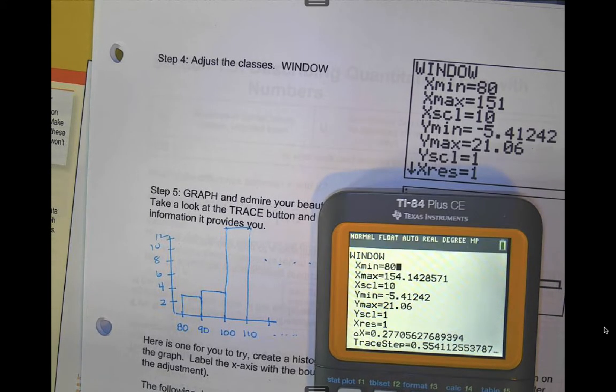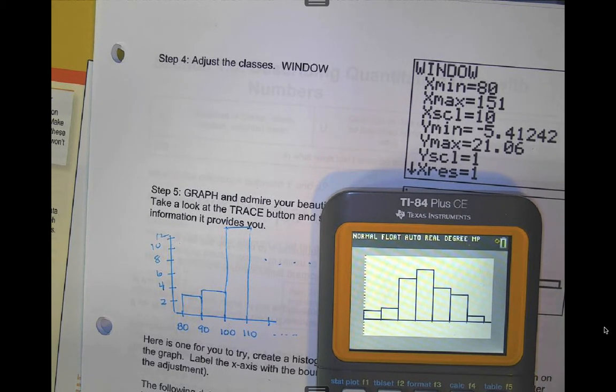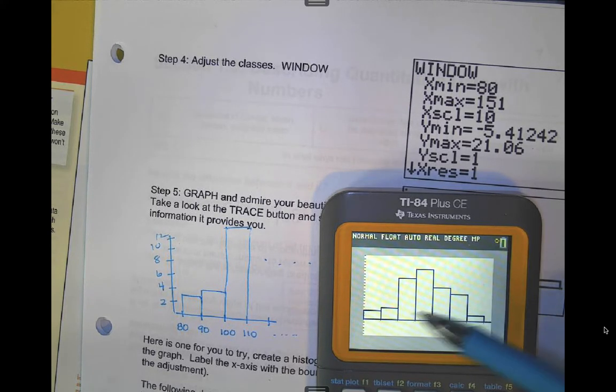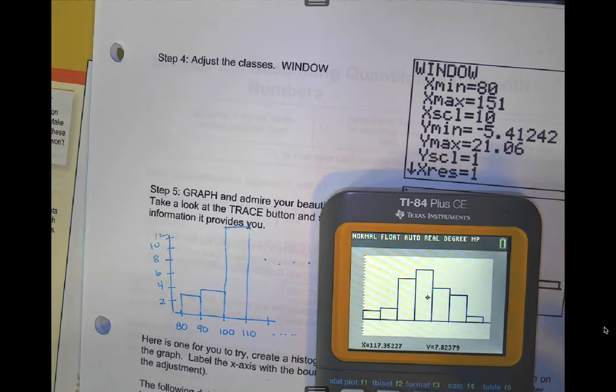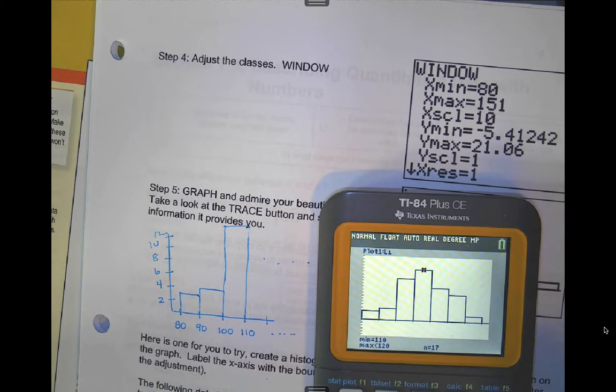Oh, I didn't change that again. So you want to just make sure that you round that. You use the calculator's guidance. We can also do the SOCS here if we wanted to. Again, we're talking in general because we haven't calculated anything. So the shape, I'd say it's roughly symmetric. There's no outliers. The center is somewhere in that 110 to 120 range.